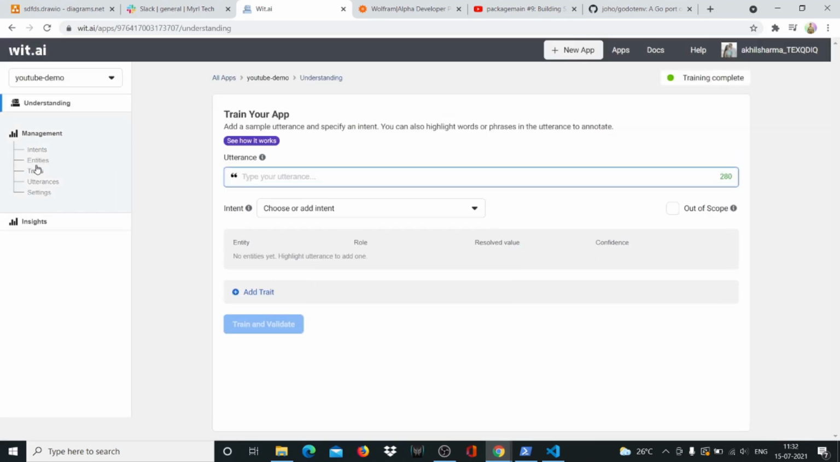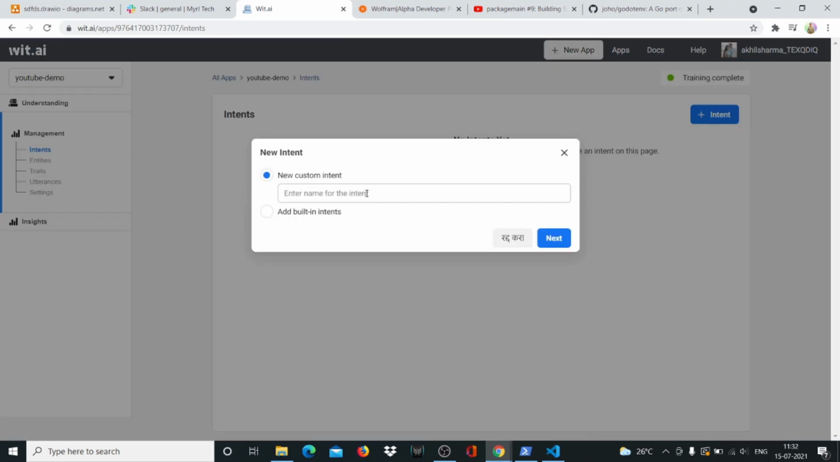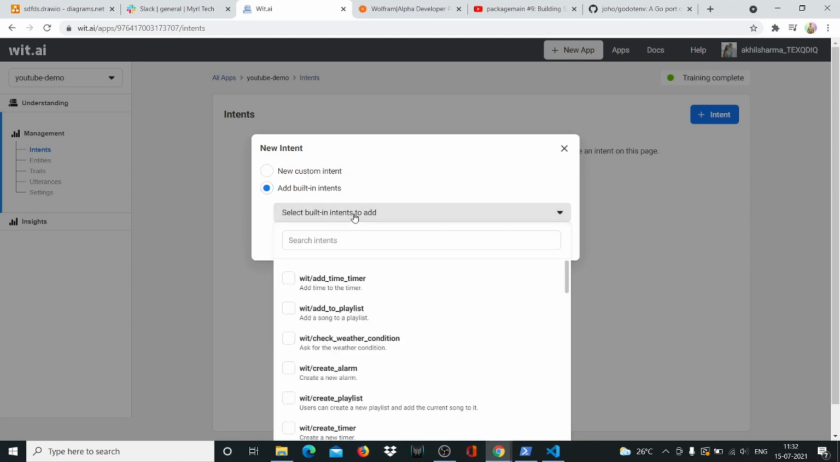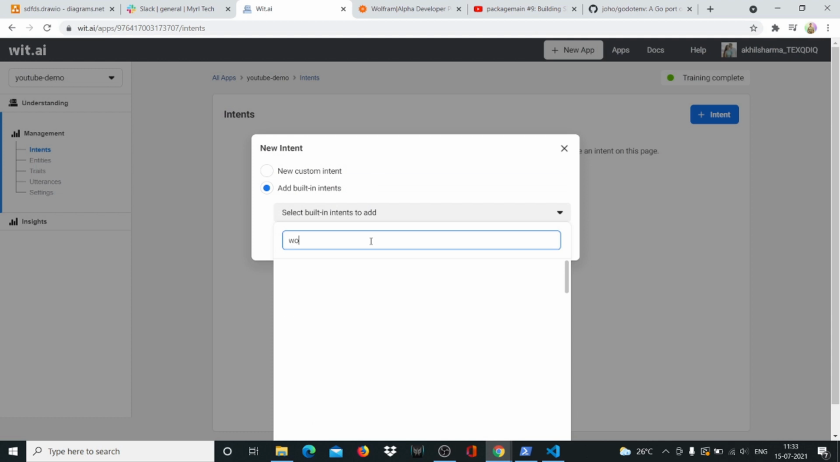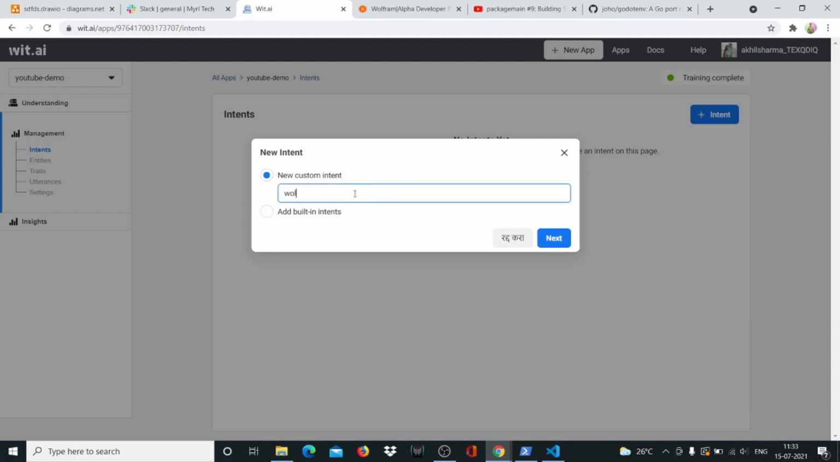And now it has a couple of things on the left side, right? So you have your intents, entities. So we'll go to intents. We'll create an intent, and we'll call it... Let's see if there's a Wolfram intent already. So there's no Wolfram intent. So we'll just call it Wolfram.